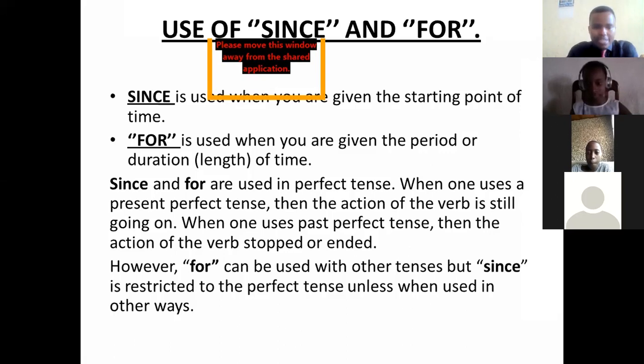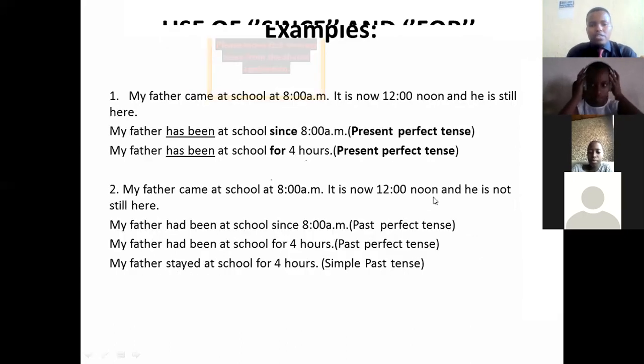Then let's just use, since and for are used in perfect tenses. We use them in perfect tenses. Okay? We use them in perfect tenses. When one uses a present perfect,